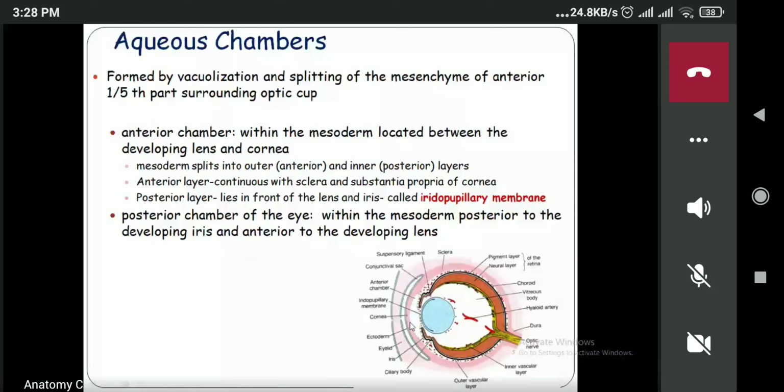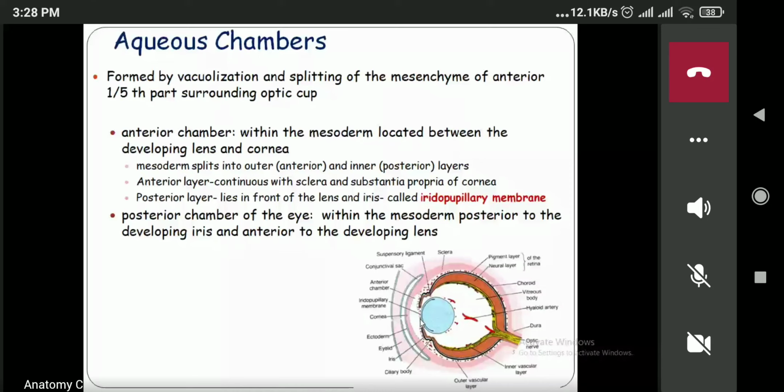That gap is what we call the anterior chamber. Now next one is the posterior chamber. The posterior chamber is formed by the splitting of the mesoderm present between the iris and the lens. The chamber is a gap, a space. How does that space form? The mesoderm splits, small vacuoles form, and those vacuoles fuse together to form the fused space. In this way those are formed.